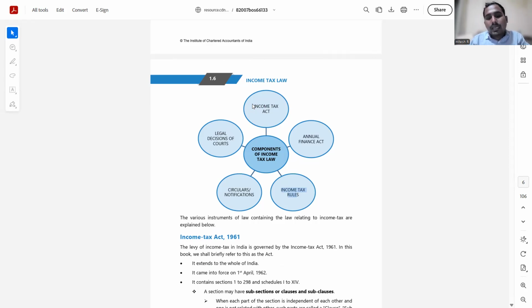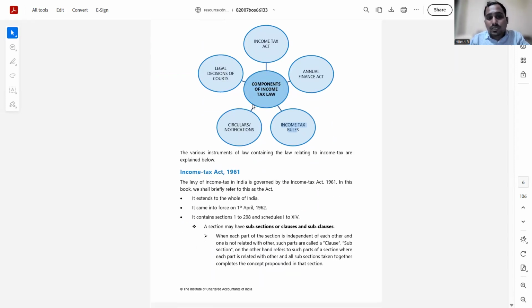In such a case, there is a high chance that a lot of conflicts and inconsistencies will creep in. In such cases, the department needs to address these issues, and these issues are addressed by way of circulars. Circulars are generally binding on the department side and not on the assessee side. I'll tell you why. And the second component in the fourth framework is the notification.